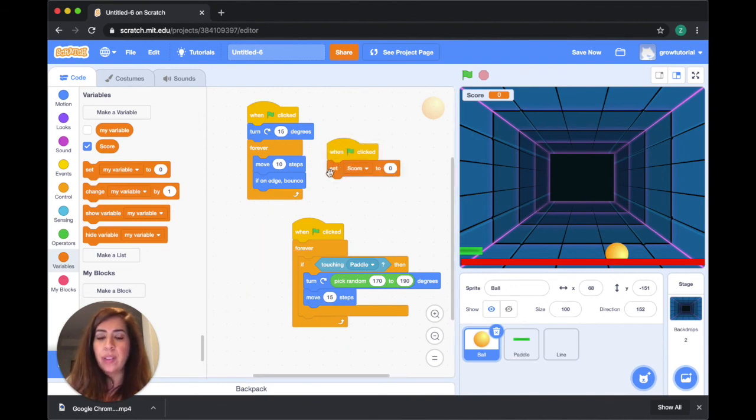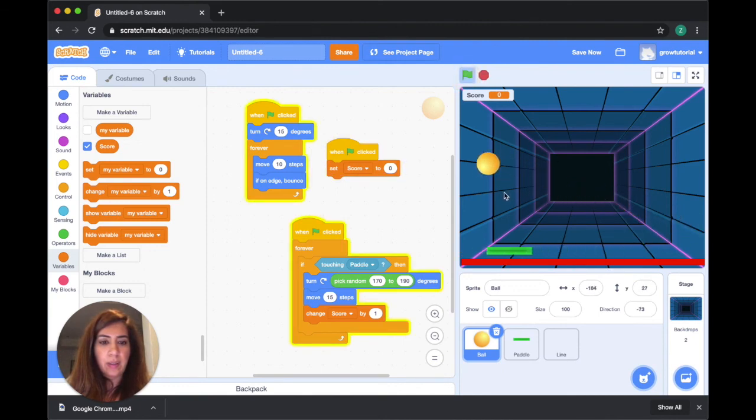So I want the score to be set to 0, and then every time the ball touches the paddle, to increase that score by 1. So I'm going to go just to this code here, drag it, and then change the score by 1. So let's just try the code and see if it works. So I'm removing the paddle. And if you see, the score has already changed. So the game is working perfectly.